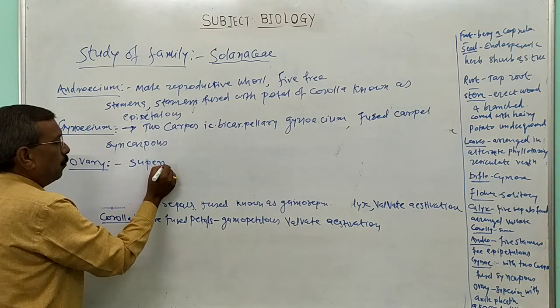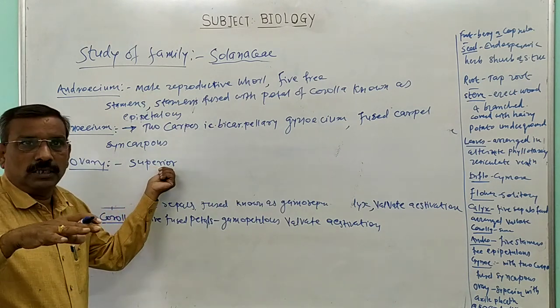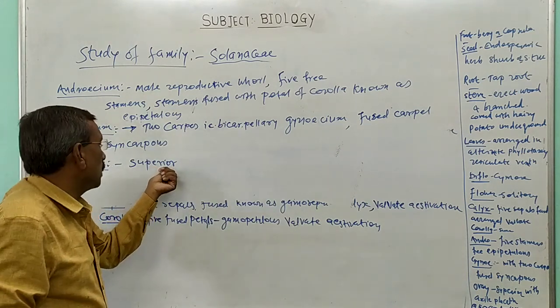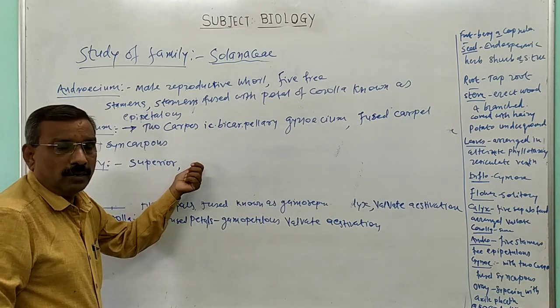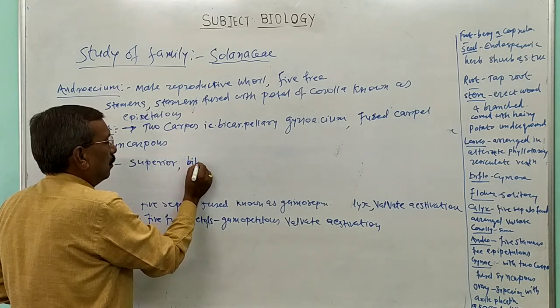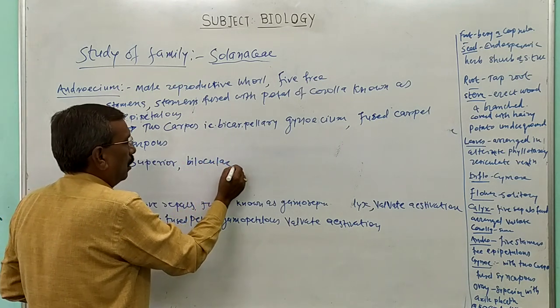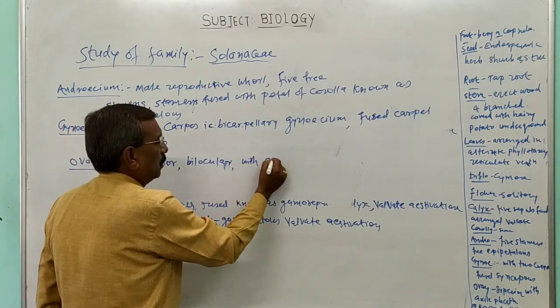That is, the ovary occupies the topmost position in all floral whorls, and it is known as a superior ovary. This superior ovary consists of two chambers, that is bilocular, and shows axial placentation.